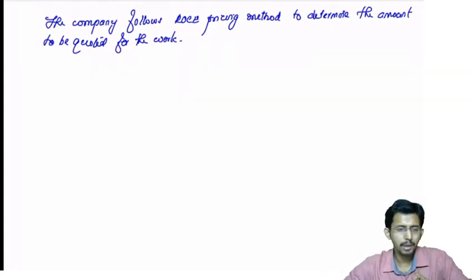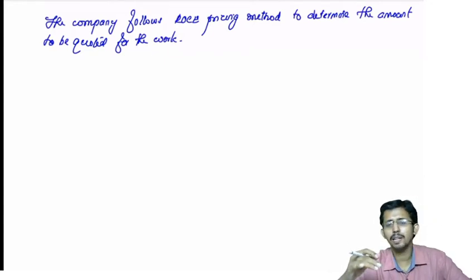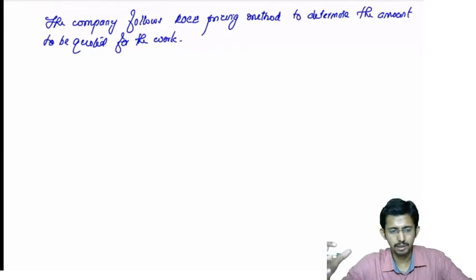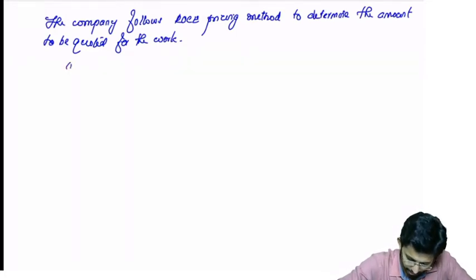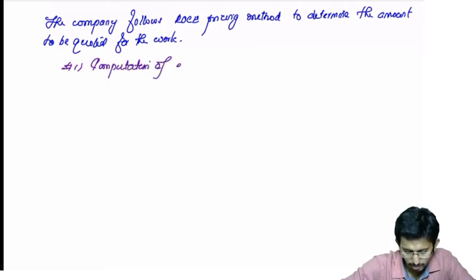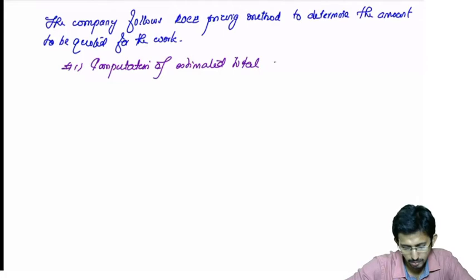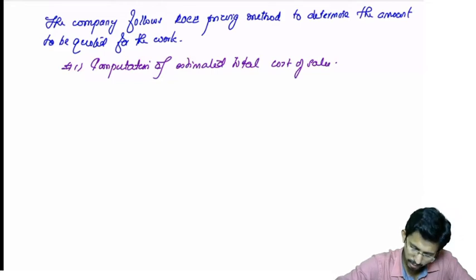Now what you have to do? First you have to find out the total cost of sales. Then you find out the required rate of return, the required profit on the investment. You add that required profit on investment to the cost of sales, you will get the amount to be quoted. So calculation, working note number 1, computation of estimated total cost of sales. Okay, first is raw materials.